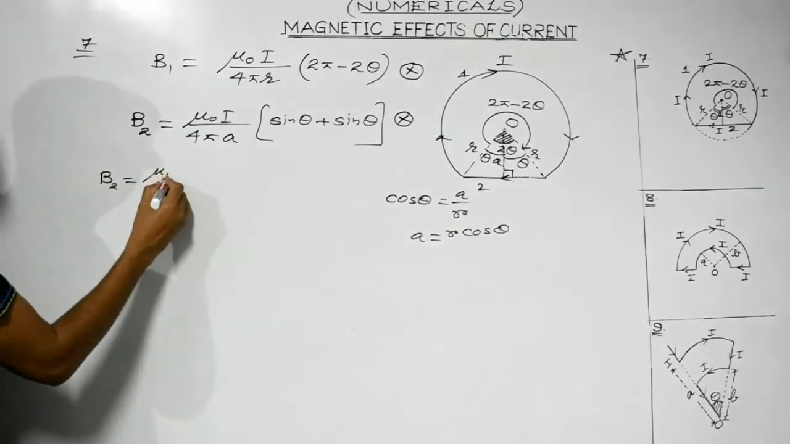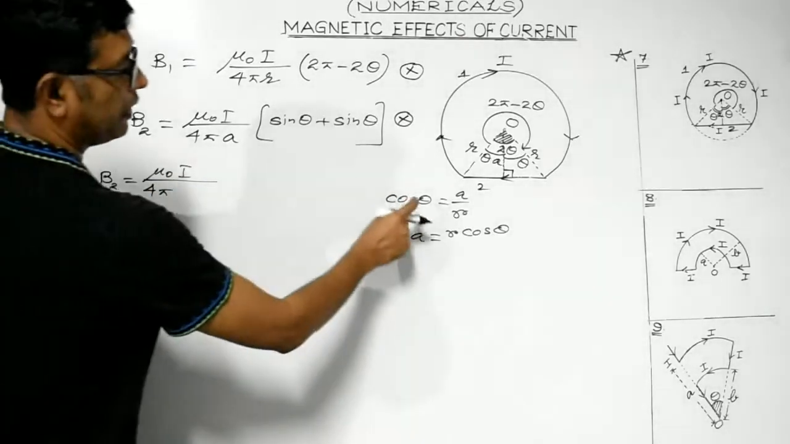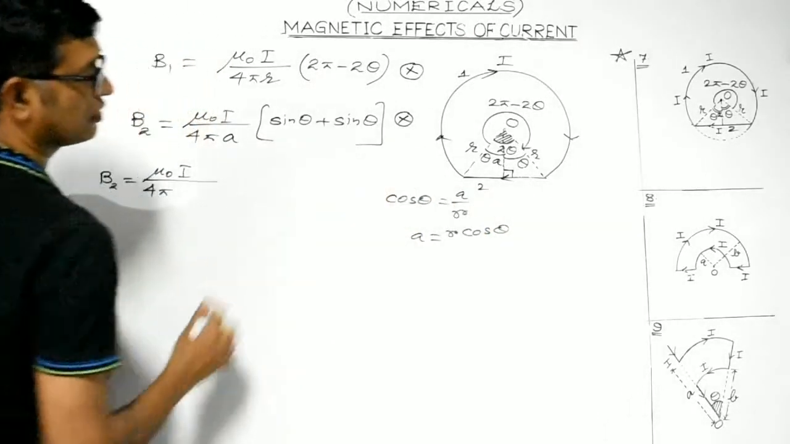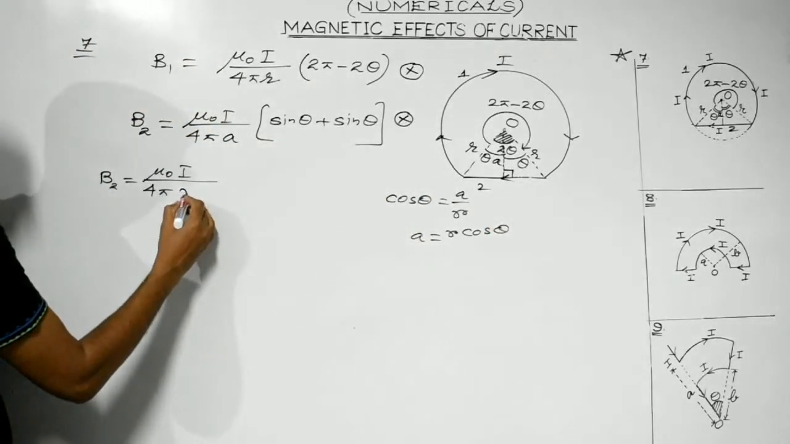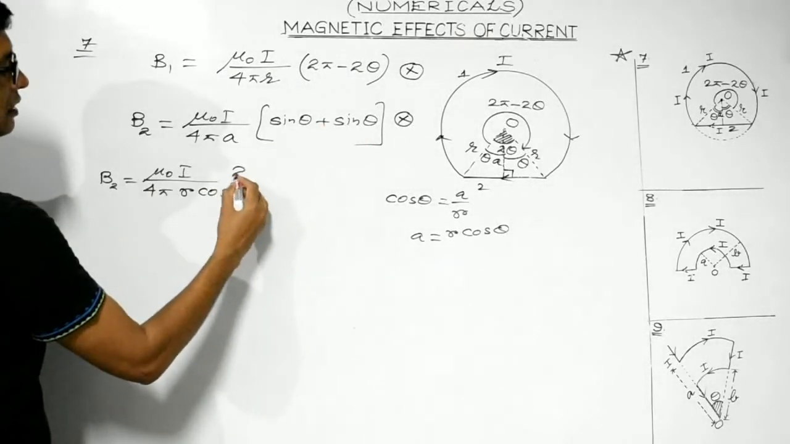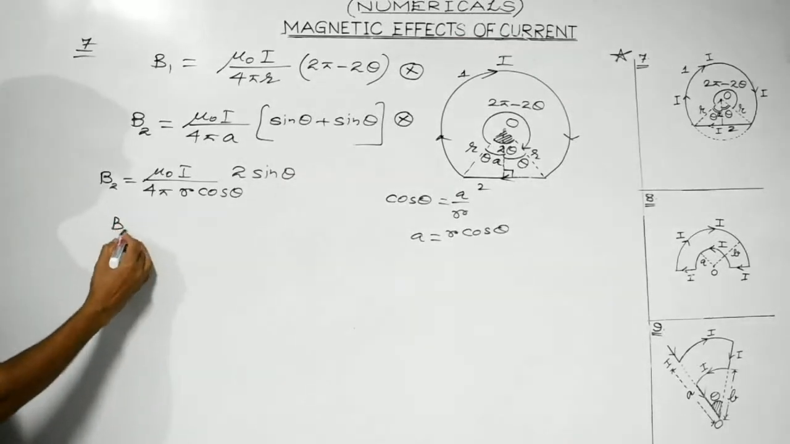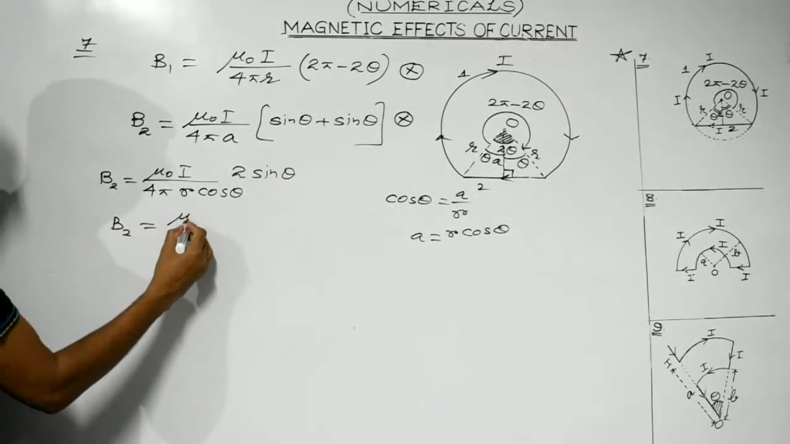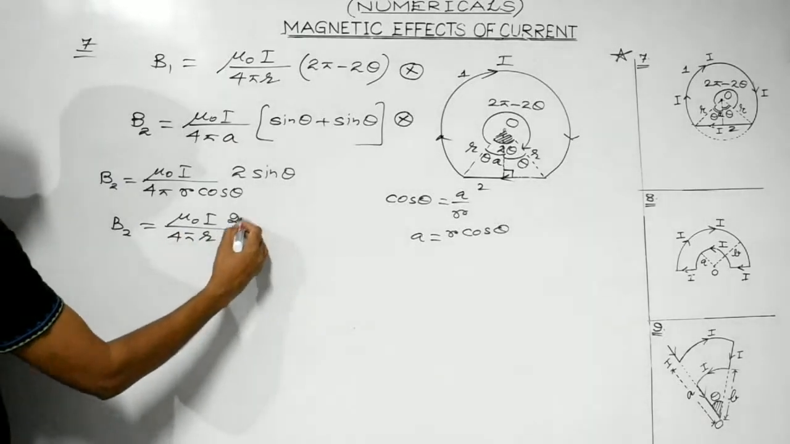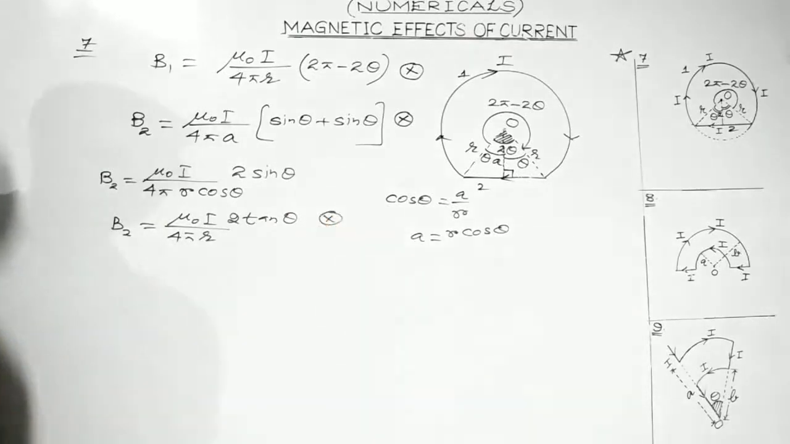B2 is equal to mu naught I divided by 4 pi. In place of A, you can write R cos theta. And sin theta plus sin theta is twice sin theta. So this may further be written as mu naught I divided by 4 pi r, twice sin theta by cos theta, which is tan theta, directed inwards.